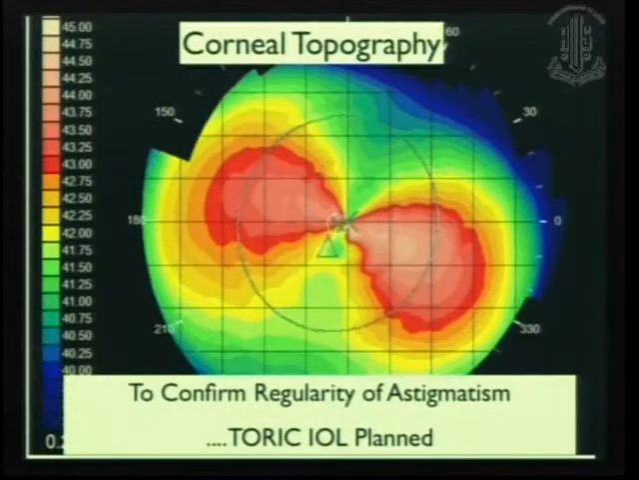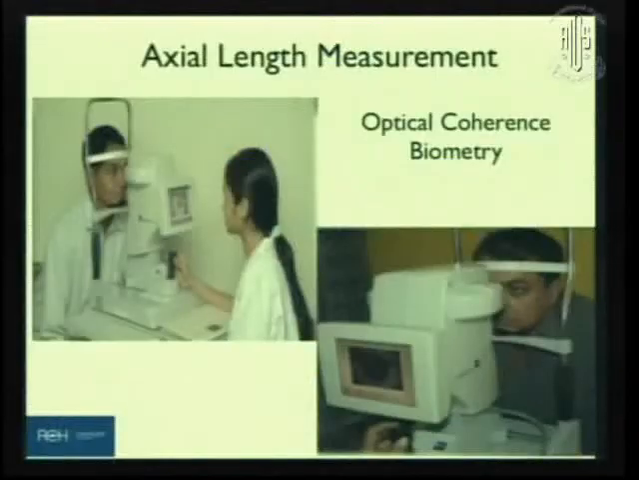Having said that, you do need advanced tests like the topography in cases where you suspect an irregular astigmatism, or you are planning for advanced IOLs like toric IOLs. Also, there might be the role of imaging techniques like Scheimpflug imaging, the Pentacam, which gives you posterior corneal curvature, in certain situations, and that my next speaker will be dealing with.